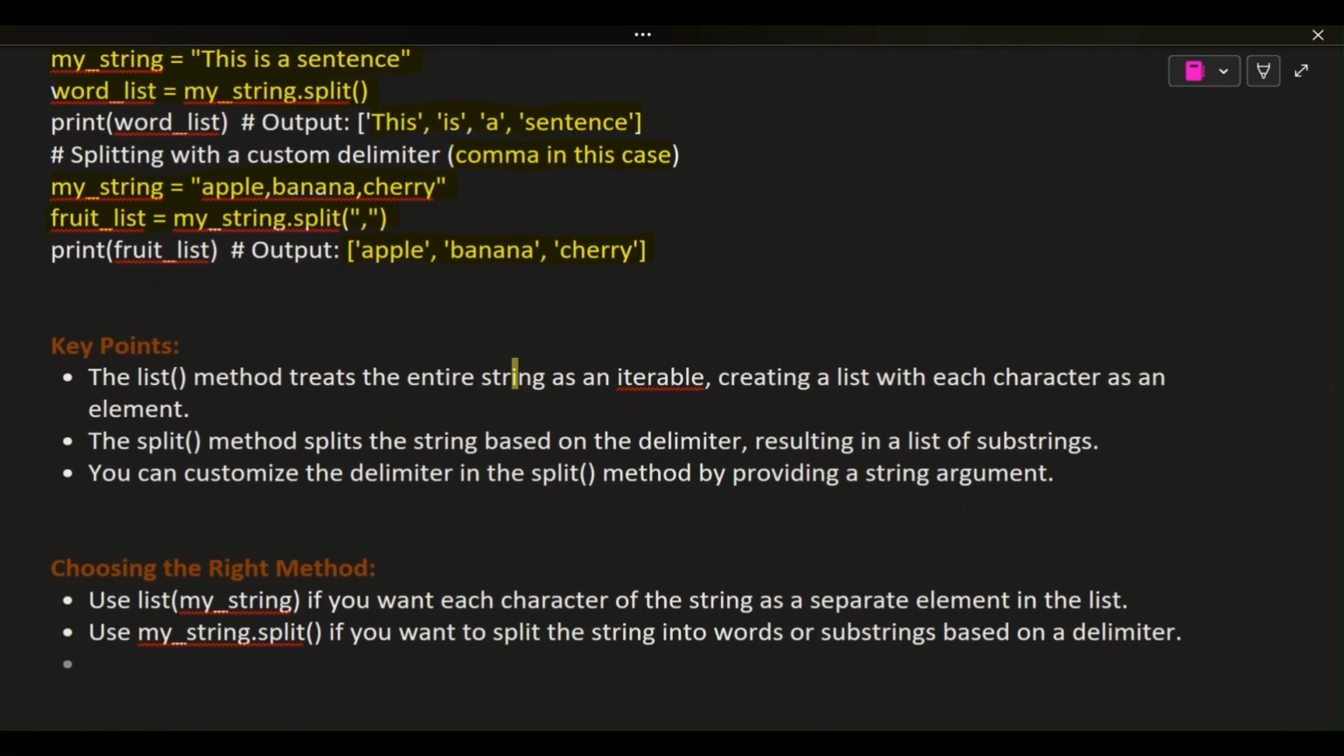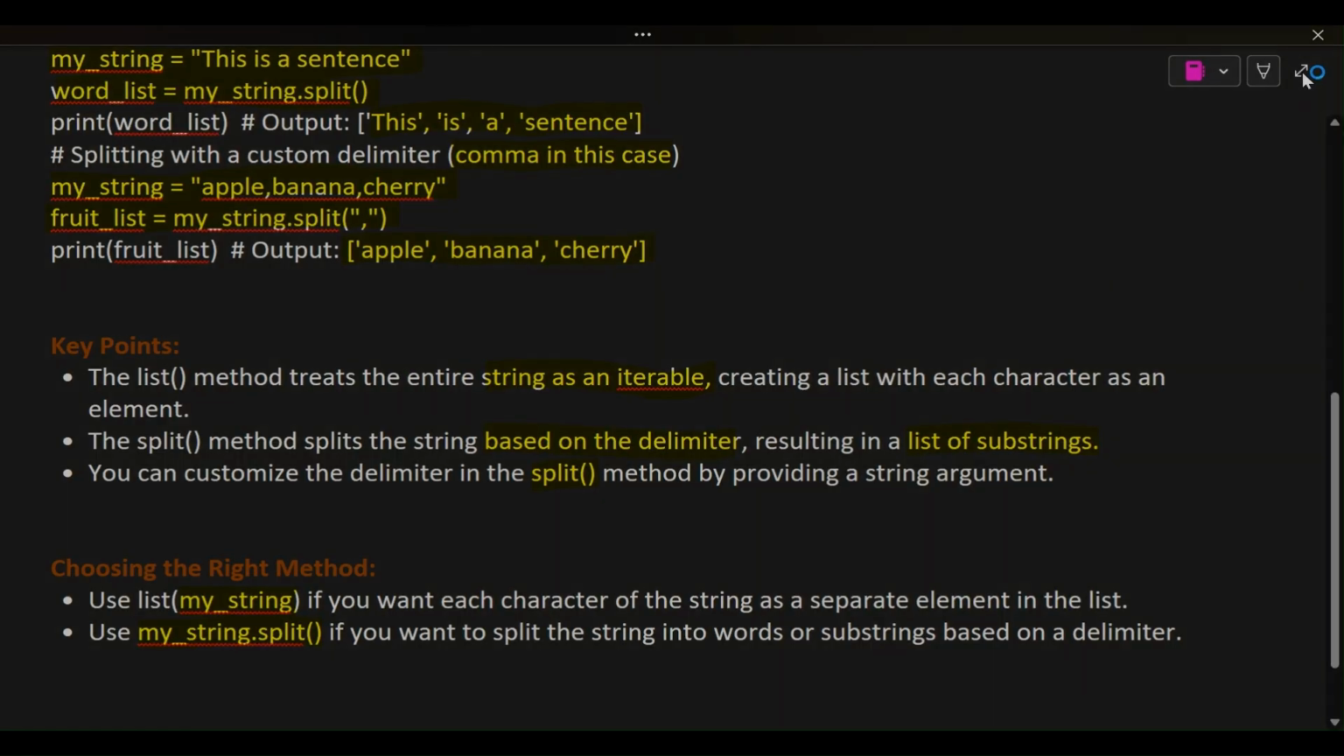Key points. The list method treats the entire string as an iterable, creating a list with each character as an element. The split method splits the string based on the delimiter, resulting in a list of substrings. You can customize the delimiter in the split method by providing a string argument. Choosing the right method: use list(my_string) if you want each character of the string as a separate element in the list. Use my_string.split() if you want to split the string into words or substrings based on a delimiter.